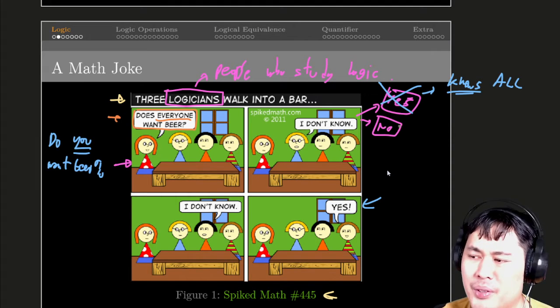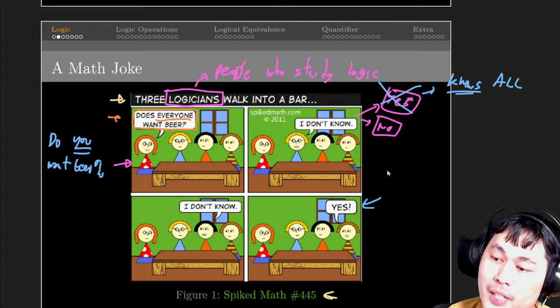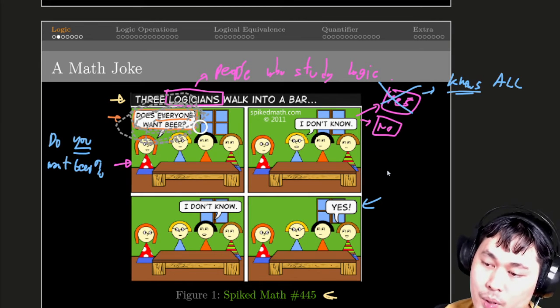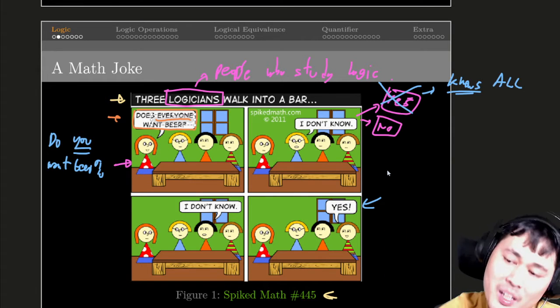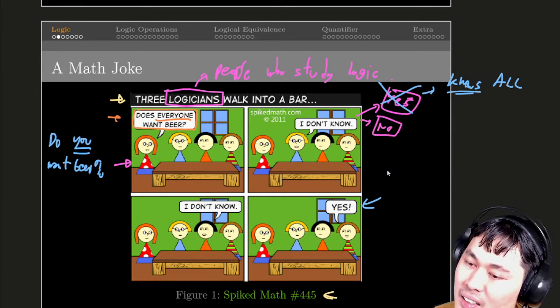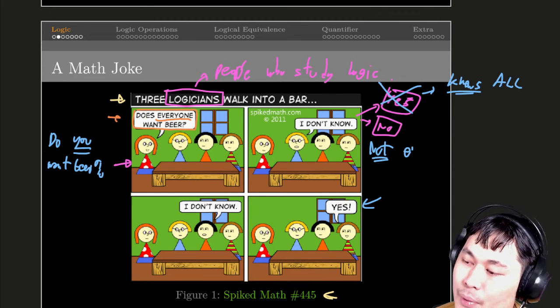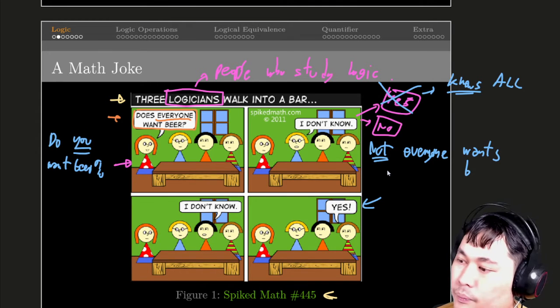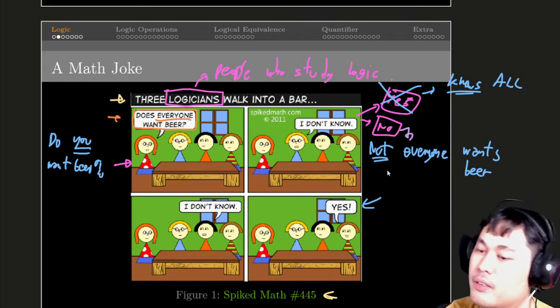But what about no? What happens if he responds no? If he responds no to that question, it means this question is false. And then you have to think about it for a moment: what does it mean for that to be false? If it's false, it means not everyone wants beer. If he responds no, that will imply this statement.